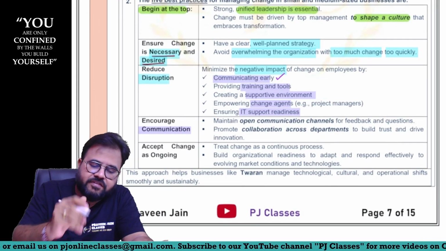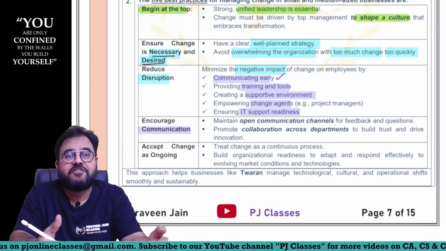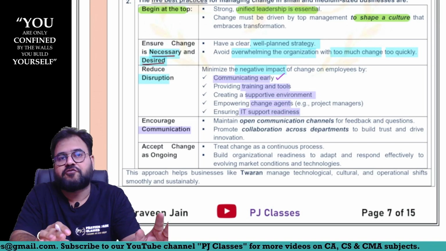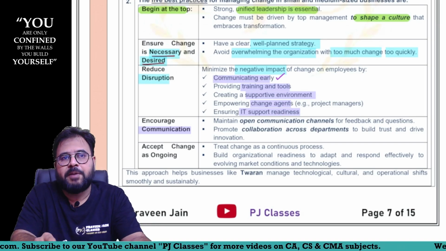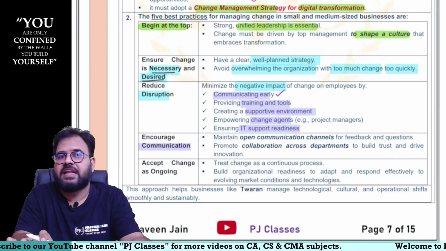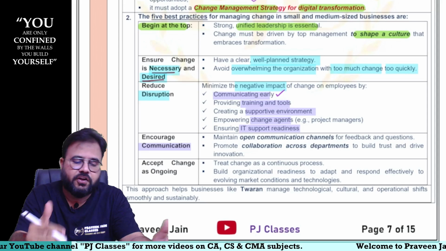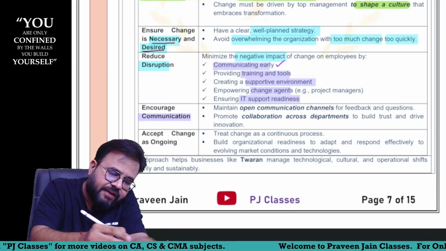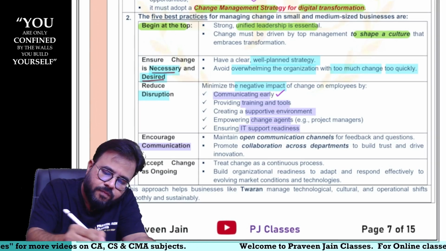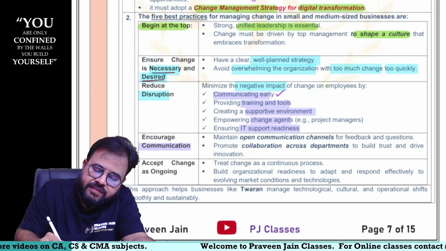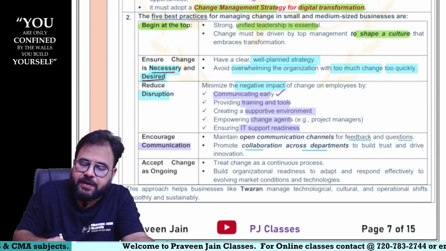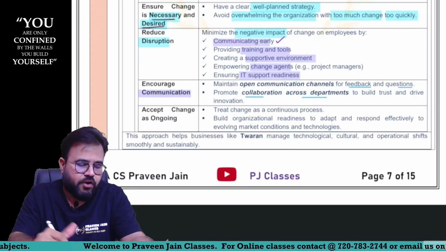Encourage communication. Now what do you mean by encourage communication? Feedback. Whatever new technology or digital transformation you are doing, do you just implement it and leave it? The answer is no. We have to obtain continuous feedback. So open communication channels have to be developed for feedback and queries. Promote collaboration across various departments to build trust and drive innovation.